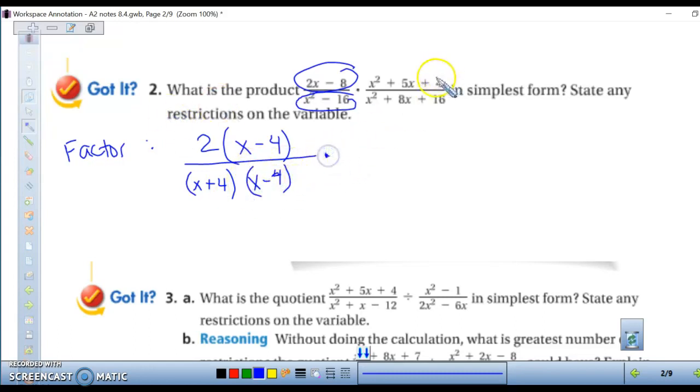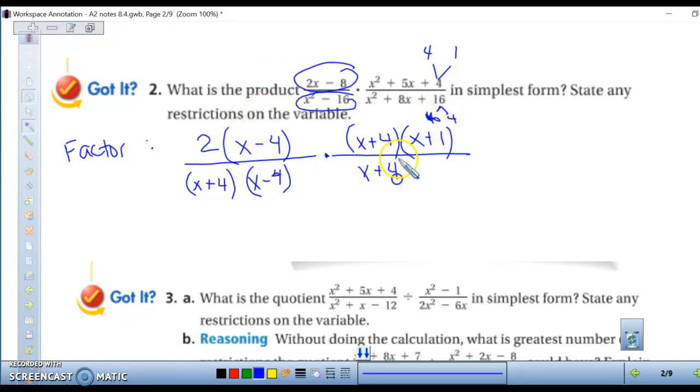On the second rational expression, factors of 4 would be 4 and 1. So x plus 4 and x plus 1 are your factors on the top. And factors of 16, that would give you 8, is 4 and 4. So we have x plus 4, x plus 4.